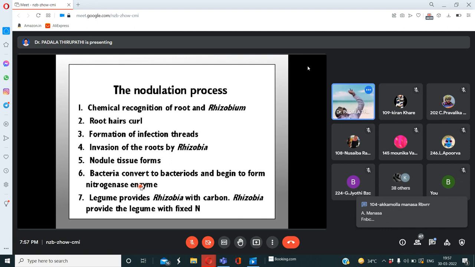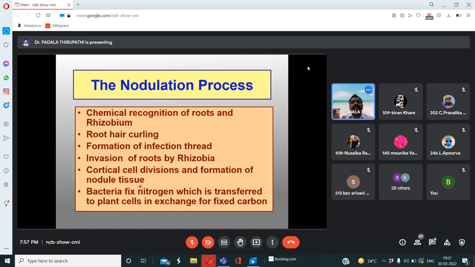యes, sir. లిగ్యూమ్ మొక్క అనేటువంటిది కార్బన్ అందిస్తుంది. కార్బన్ కంటెంట్ ను బ్యాక్టీరియాకి అందించేది లెగ్యూమ్ ప్లాంట్స్. బ్యాక్టీరియా ఏం చేస్తుంది లెగ్యూమ్ ప్లాంట్ కు? నైట్రోజన్ అందిస్తుంది. So in this association both organisms get benefited. So this type of association we can call as symbiotic association. Okay, so this chemical recognition of the roots and rhizobia, root hair curling, formation of the infection threads, infection of root by rhizobia. So these are the 7 steps we are observing.